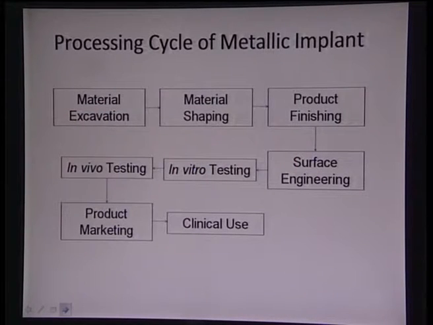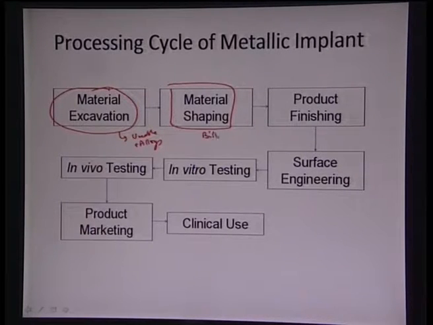So this is the overall processing cycle of a metallic implant material. We saw that material excavation is one of the very critical features, to see where the deposits are. It has to be excavated, beneficiated, and refined so that material can be obtained, and then it can be alloyed to achieve a usable material. So we can have a usable material with certain alloy additions, and then it goes for material shaping to achieve a more usable form, such as billets, rods and all that. And then the first step of product finishing is via machining or CAD/CAM and something like that.